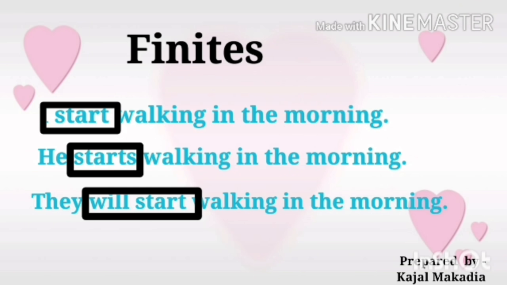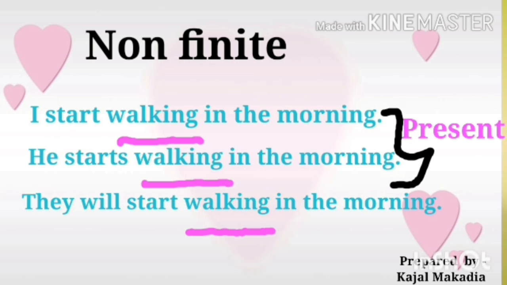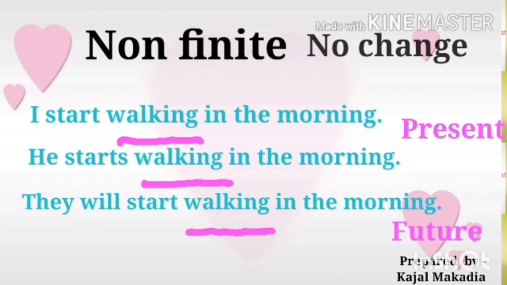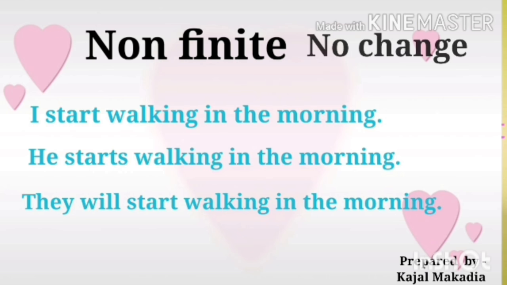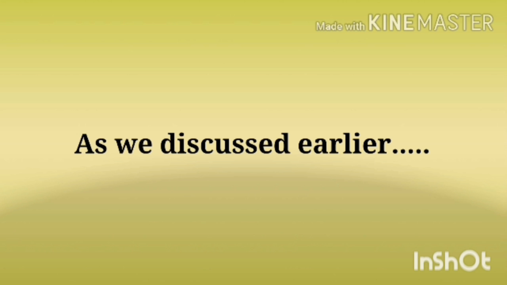In these examples, we can see the use of different verb forms like start, starts and will start because they are finite verbs. Whereas after those finite verbs, we have used another verb, walking, in all sentences, which does not change with the change in subject or tense. In the first two sentences, present tense is used, and in the last, future tense is used. Still, the verb remains the same. As there is no change in the verbs, it is called non-finite.